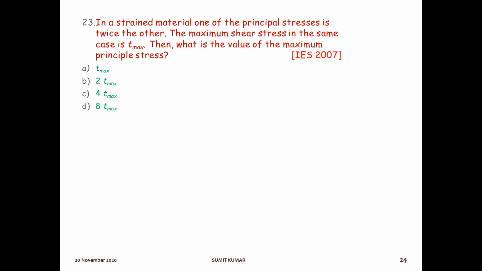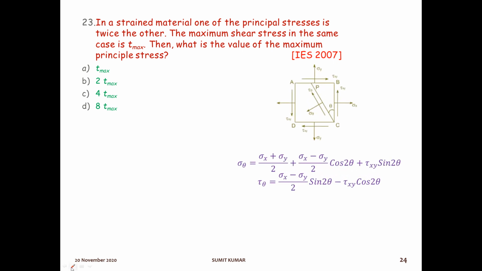In this question, in a strained material, one of the principal stresses is twice the other. It means sigma x is equal to 2 sigma y. The maximum shear stress in the same case is T max. Then what is the value of maximum principal stress? It is a very simple question.